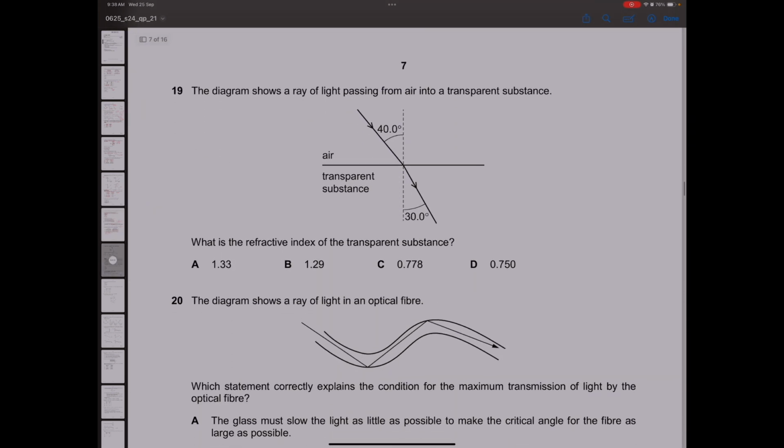Next question. The diagram shows a ray of light. We know that refractive index is equal to sin i by sin r, right? And you simply substitute sin 40 here and sin 30 degrees here, you'll get the answer. The answer will come out to be 1.29.